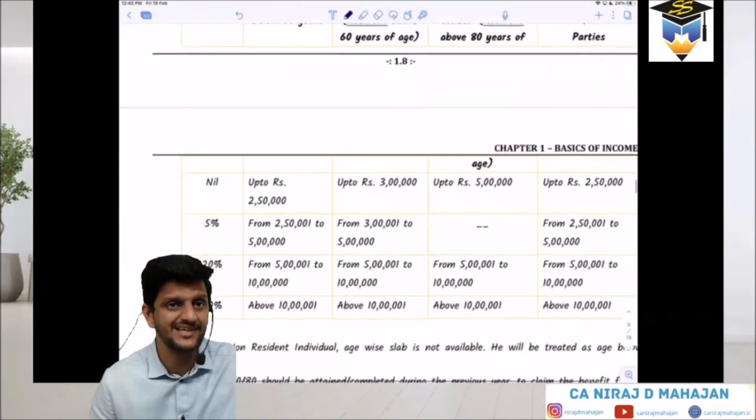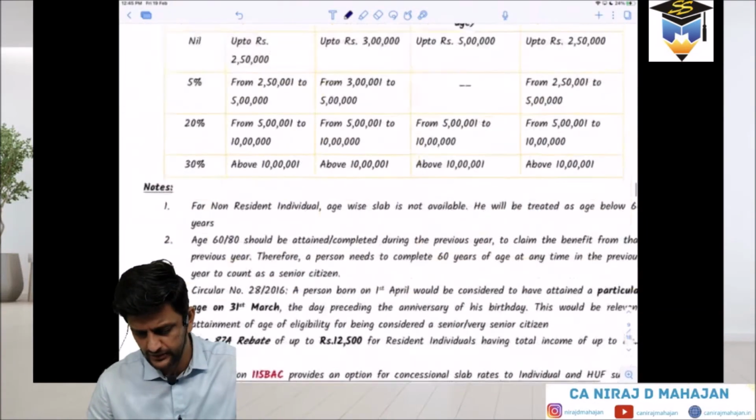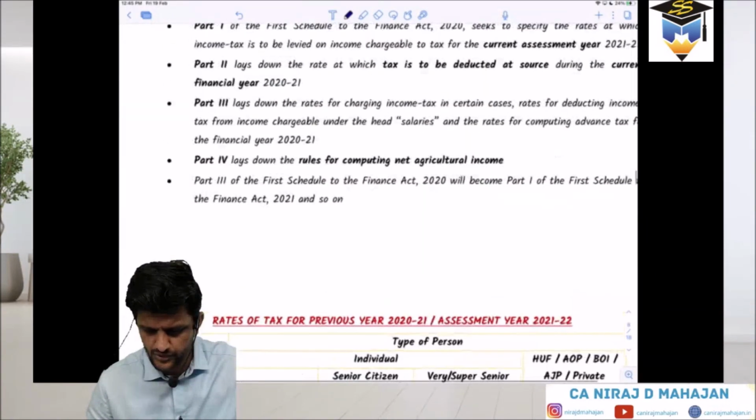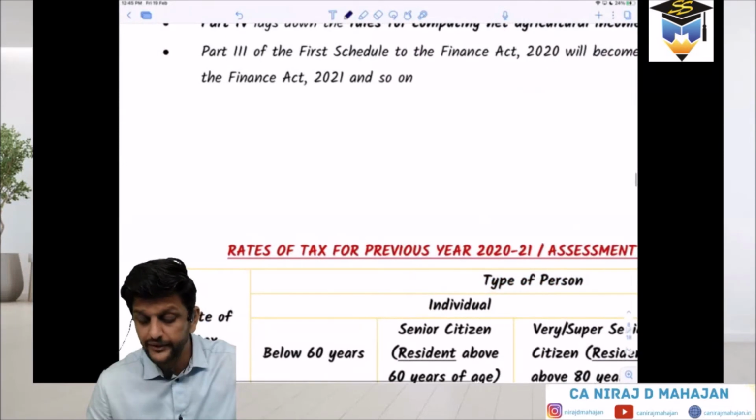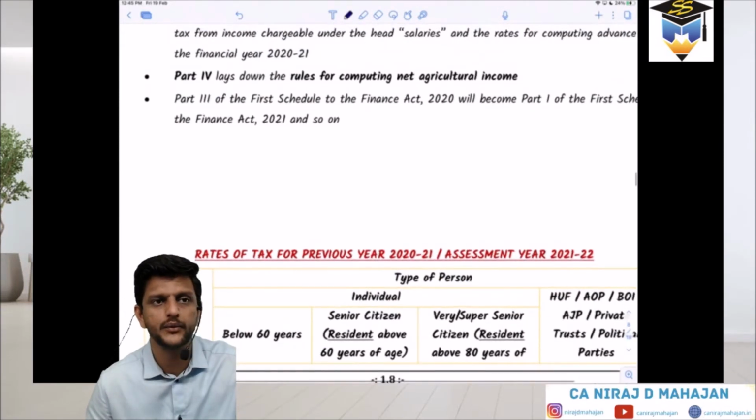Understood the types of assessee. Simple. We have not yet completed fully. This is what I want to tell you about: rates of tax. For which PY? Our syllabus, AY 21-22.